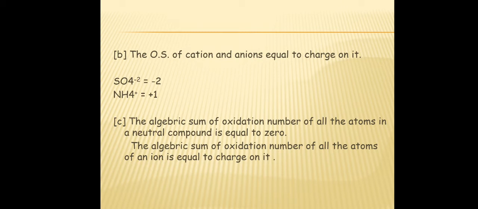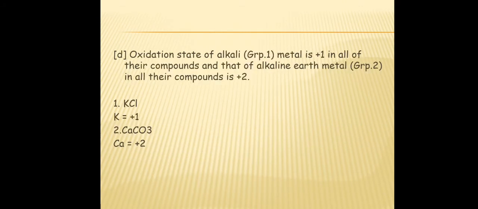The oxidation state of alkali metals, which means metals of group 1, is +1 in all of their compounds, and that of alkaline earth metals, which means the metals in group 2, is +2 in all their compounds. In KCl, potassium has +1 oxidation number because it is from group 1. In CaCO3, the oxidation state of calcium is +2 because it is from the second group.